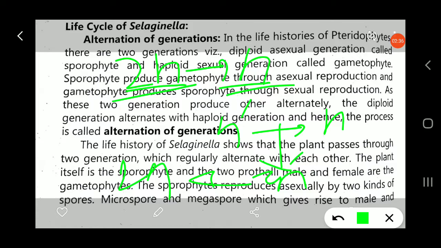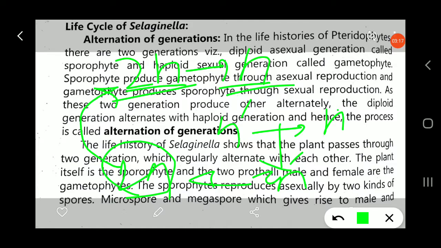Then again they form the sporophytic structure. From this embryo they form shoot, root, and leaves, and this sporophytic plant body is 2n. Likewise, this sporophytic plant body again forms the haploid spores. This alternation continues, from diploid to haploid, and haploid to diploid. This is the alternation of generation. That means the gametophytic phase comes after the sporophytic phase, and the sporophytic phase again comes after the gametophytic stage. This circular structure is known as the alternation of generation.